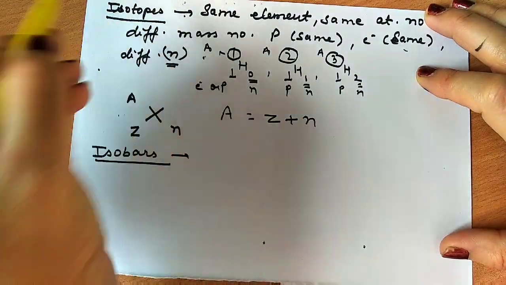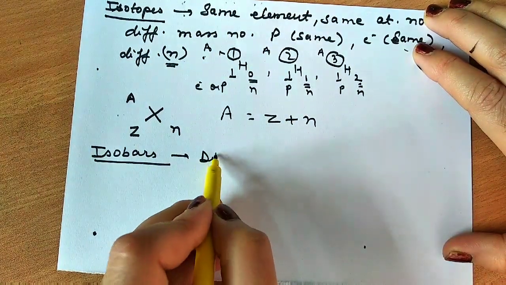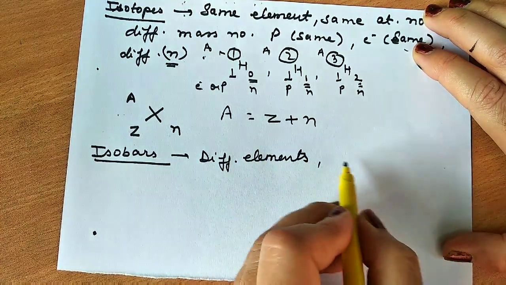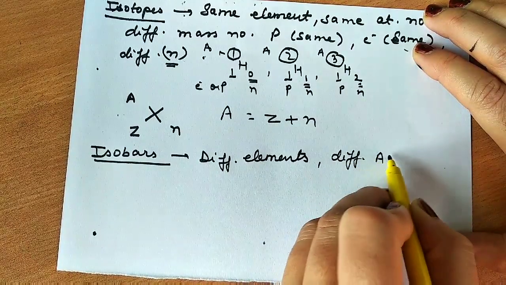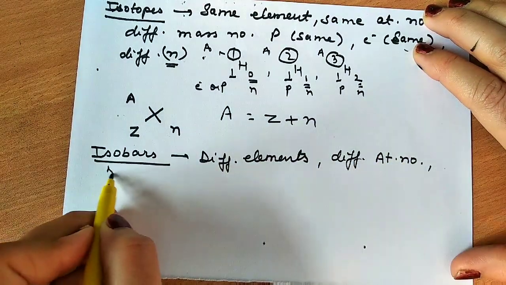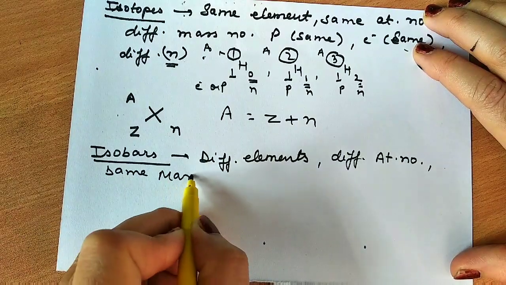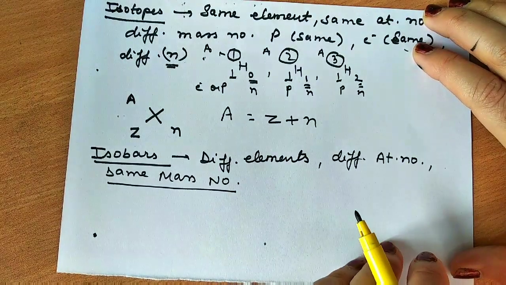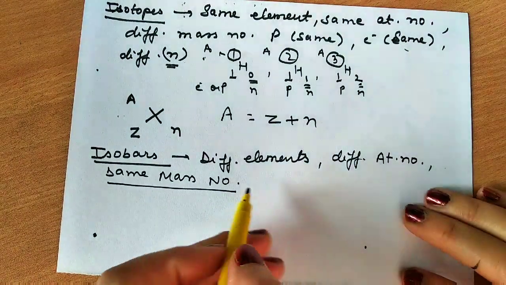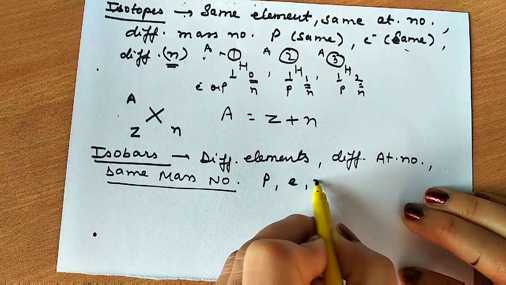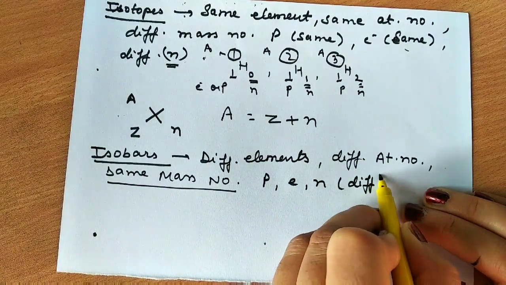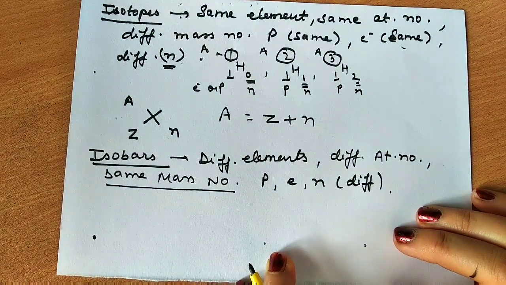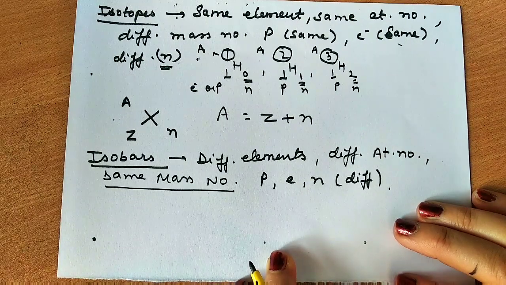Isobars. Here it was the same element, here it is a different element. They belong to different elements. That means they are different elements whose atomic numbers are different, but they have the same mass number. So the mass number is the same here. Okay. So in these, protons, electrons, and neutrons are all different. They have different protons, different electrons, and different neutrons. Clear?